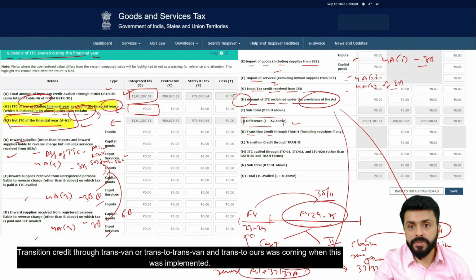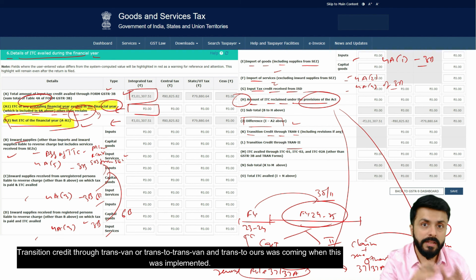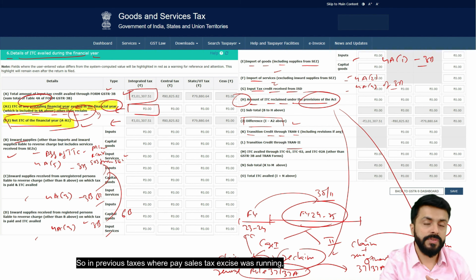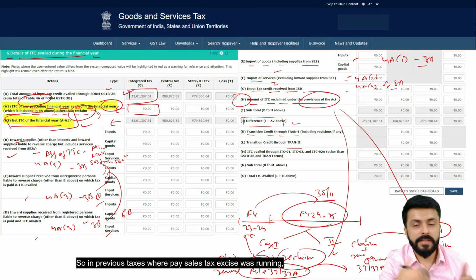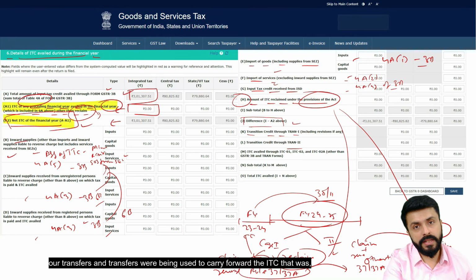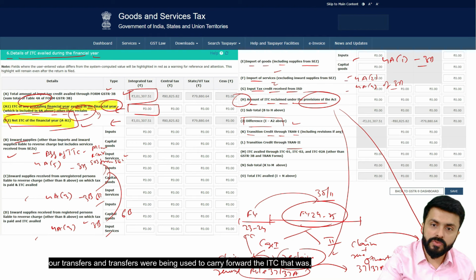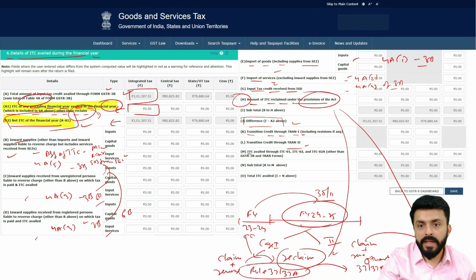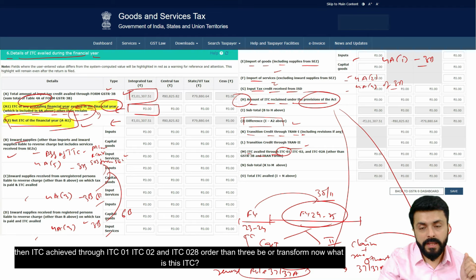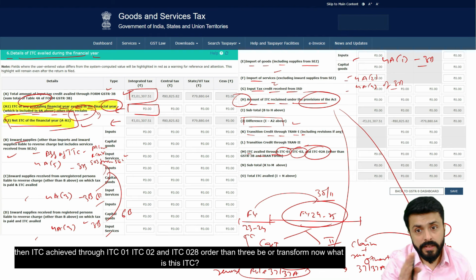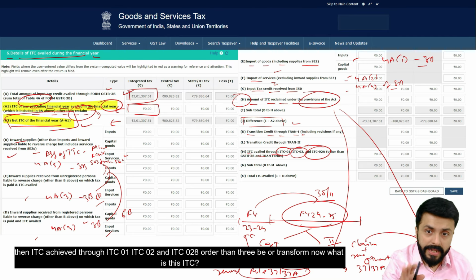Transition credit through TRAN-1 or TRAN-2 was coming when GST was implemented. So in previous taxes where VAT, sales tax and excise were running, our TRAN-1 and TRAN-2 were being used to carry forward the ITC that was eligible ITC from there. Then ITC achieved through ITC-01, ITC-02 and ITC-02A, then 3B or transform.